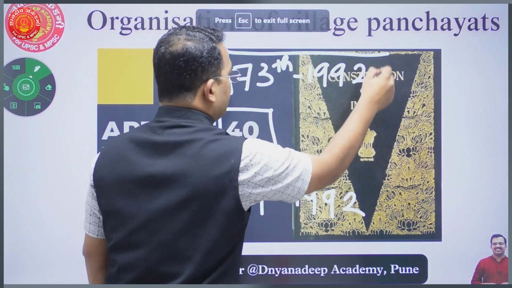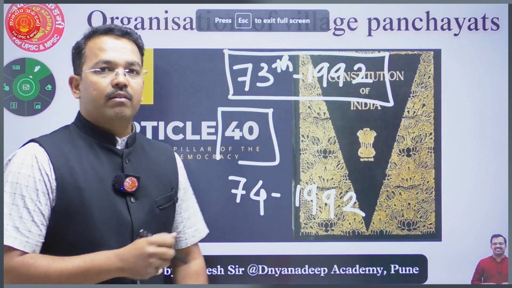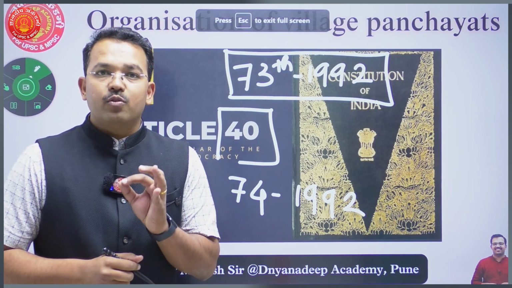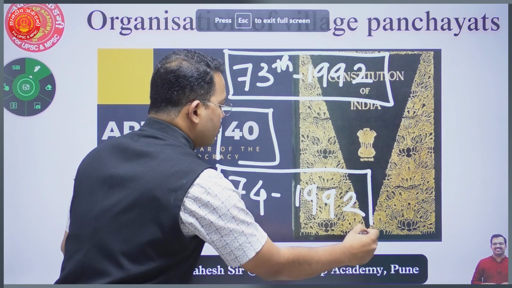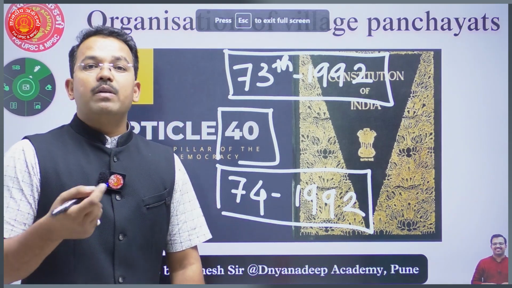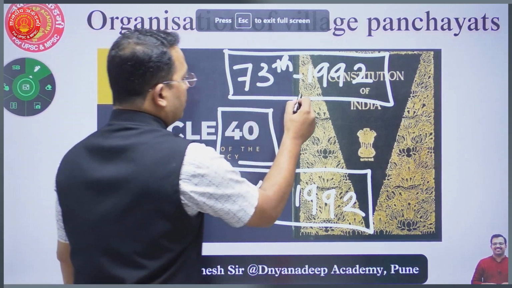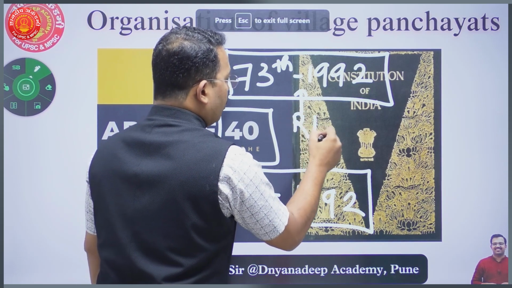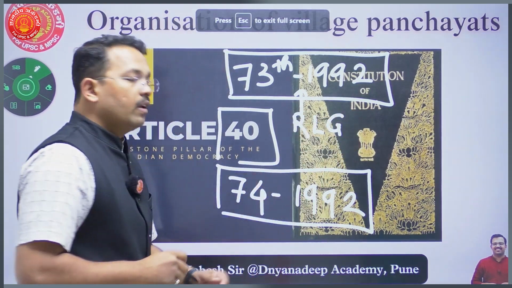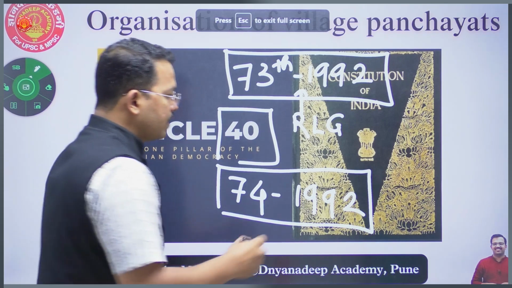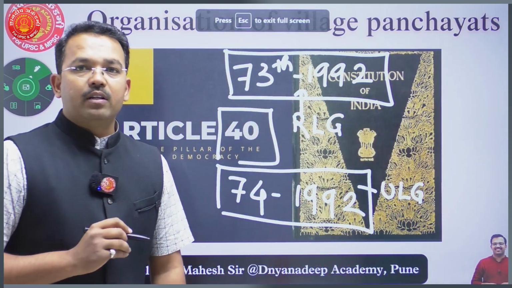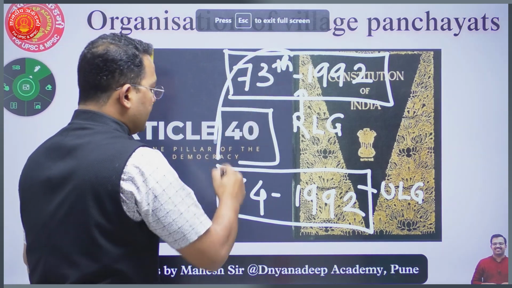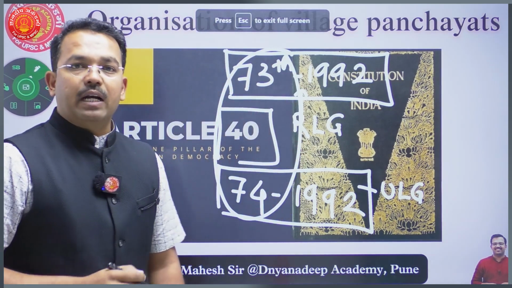The 73rd Amendment Act gave constitutional status to village panchayats, so it talks about rural local government. The 74th Amendment Act gave constitutional status to urban local government. In simple terms, both these amendments are related to development administration.